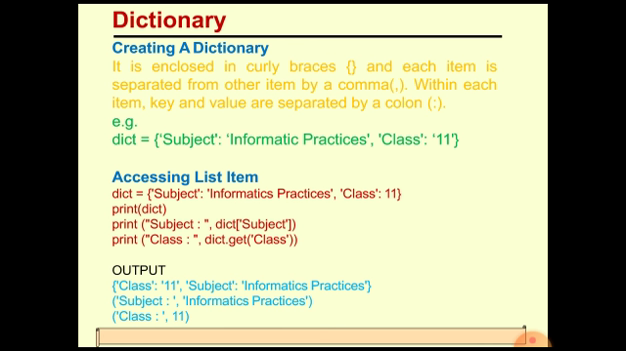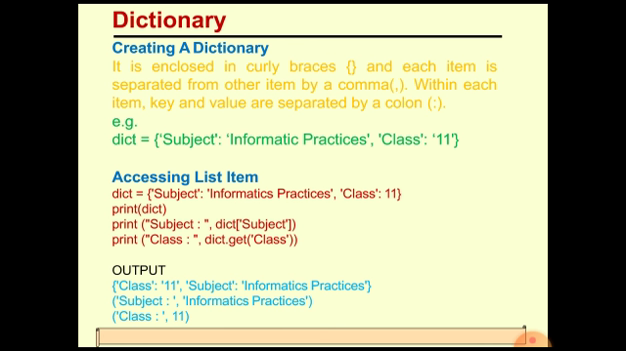Now, accessing a dictionary item is also very easy. If you take the example of the dict, we can access that in three ways using the print statement. If you specify the full dictionary name within the print statement, then it will output the full dictionary, all the key value pairs as they are, as shown in the first line of the output here.